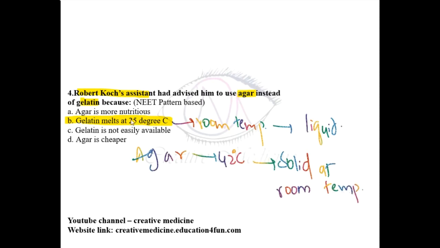Does agar have more nutritive value? No, it has no nutritive value. Gelatin is easily available. Agar is not cheaper? Actually gelatin is cheaper and agar is also cheaper, both are cheaper. But the usage of agar is because gelatin melts at 25 degrees Celsius.